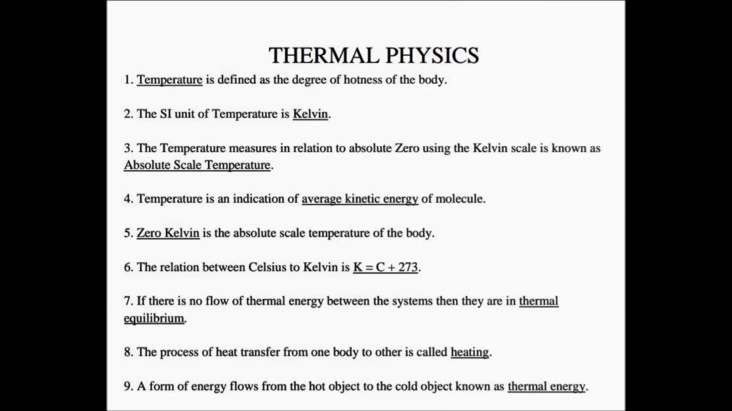Temperature is an indication of the average kinetic energy of molecules. 0 Kelvin is the absolute scale temperature of the body. There are other commonly used units of temperature such as degree Celsius and degree Fahrenheit. The relation between Celsius and Kelvin is given by the equation K equal to C plus 273.